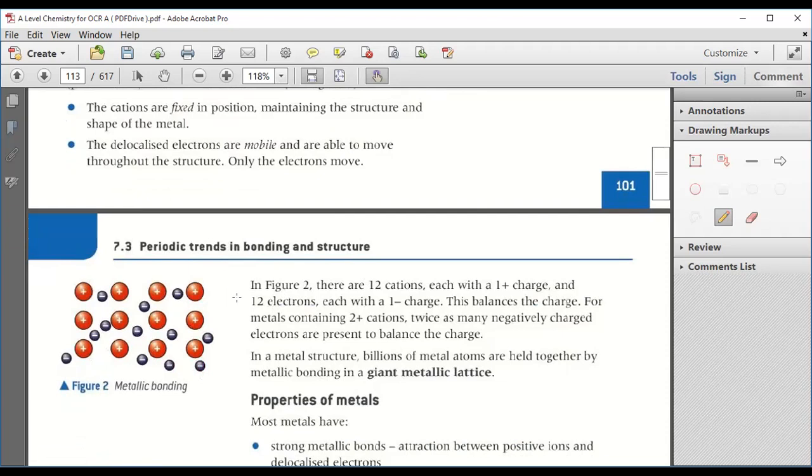Whatever the number of positively charged particles, there will be a similar number of negatively charged electrons, which cancels out their charges. In a metallic structure, billions of metal atoms are held together by metallic bonding in a giant metallic lattice.